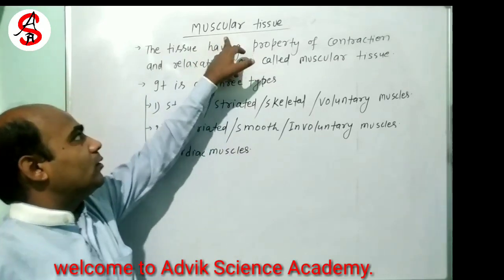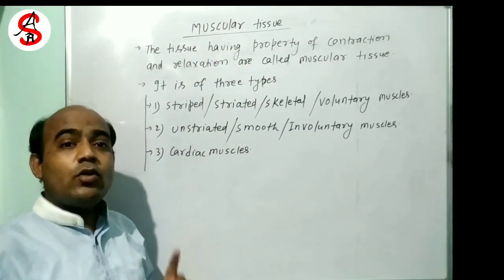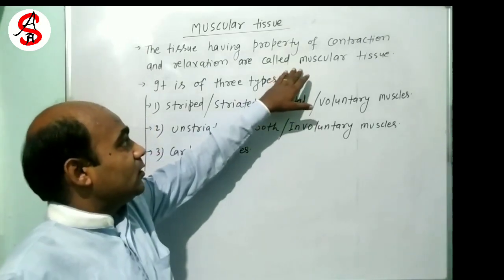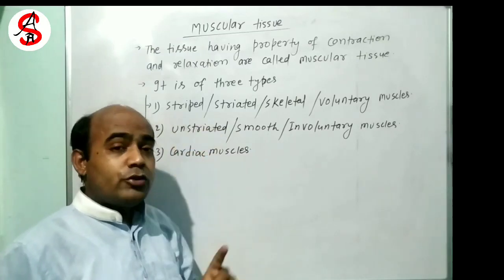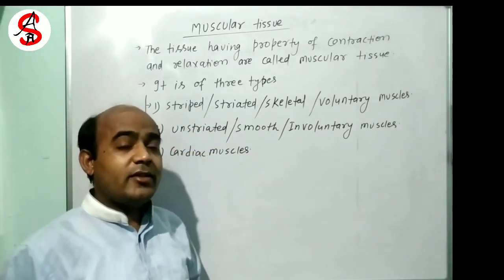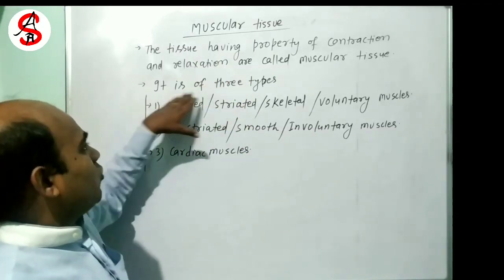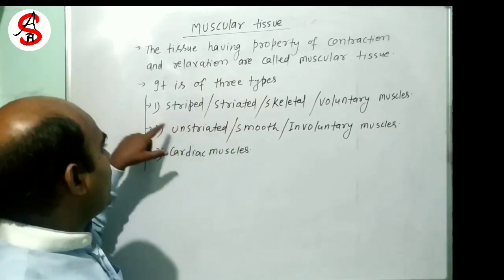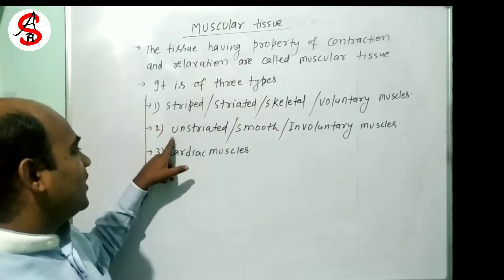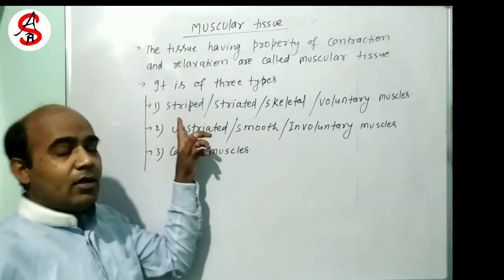Muscular tissue are those type of tissue which has the property of contraction and relaxation. That means those tissue which show contraction and relaxation are known as muscular tissue. Okay, it is of three types. Which one? First is striped muscles, second one is unstriated muscles, and third is cardiac muscles.